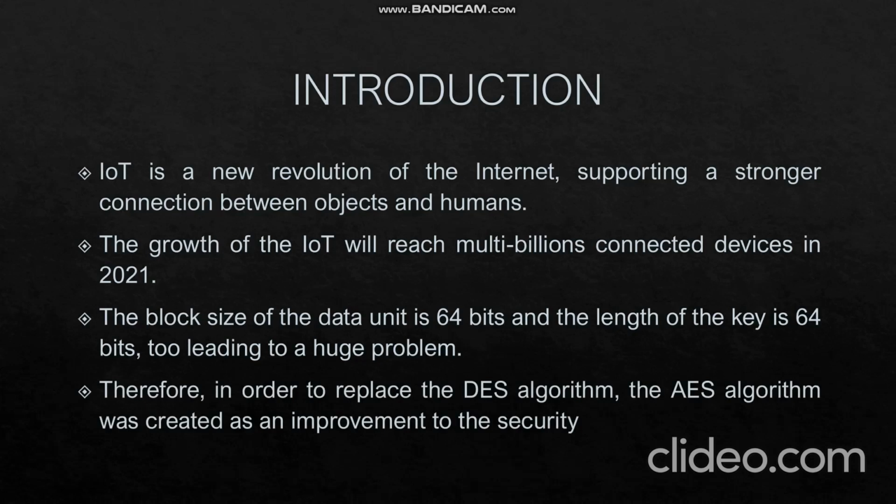Therefore, in order to replace the DES algorithm, the AES algorithm was created as an improvement to security. Nowadays, the algorithm AES is widely used, so many researchers have published various versions of improving AES. The proposed technique generates a dynamic key based on frame sequences. When data frames are received, the receiving side finds frame order according to the sending side key and starts decoding the data. The more data frames are sent, the higher the security of the key will be. The secured car tracking system is used to apply the proposed dynamic key technique to an IoT system development model.